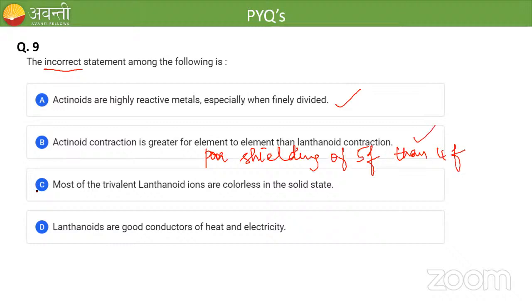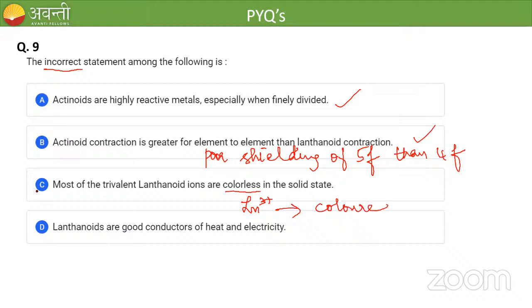So this statement is also correct. Option C says that most of the trivalent lanthanoid ions are colorless in solid state. No, it is wrong. Most of the lanthanoid 3 plus ions are colored.